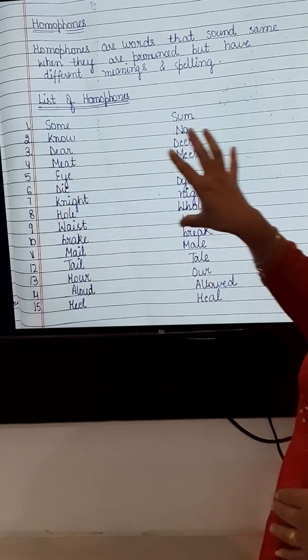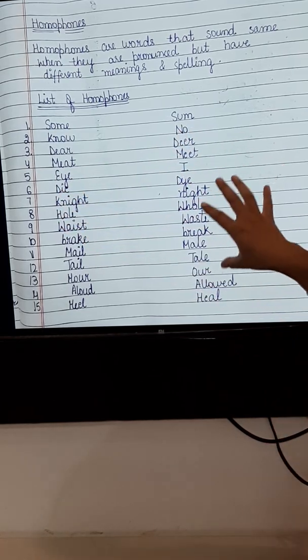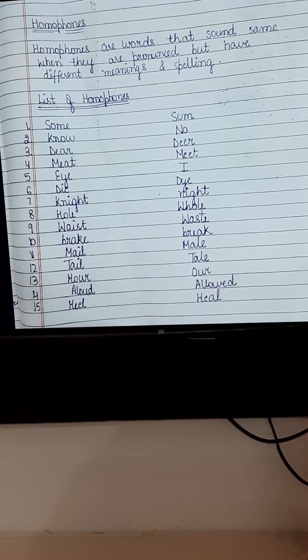Here are some of the words which have the same pronunciation but they have different spellings as well as meanings. Now we will be discussing these homophones.